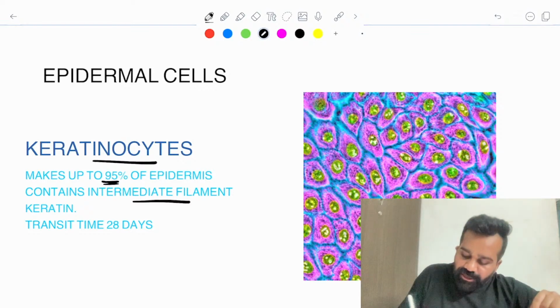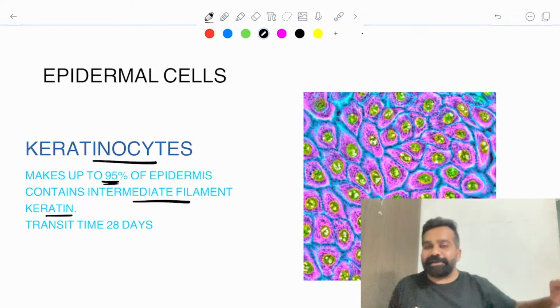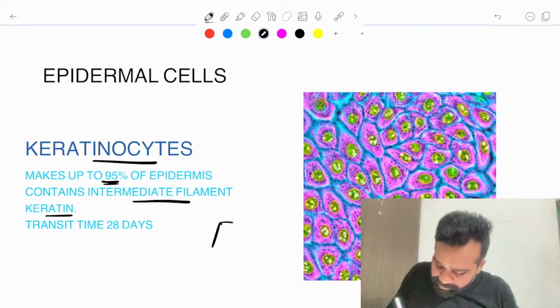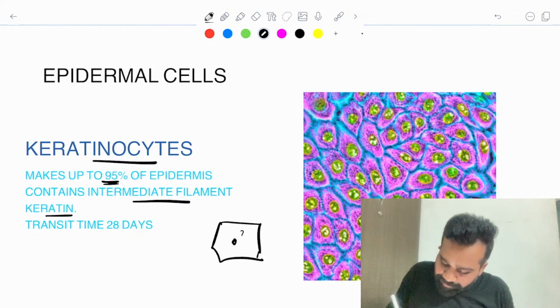It contains an intermediate filament which is keratin. Suppose this is my keratinocyte. It has keratin filaments like this.